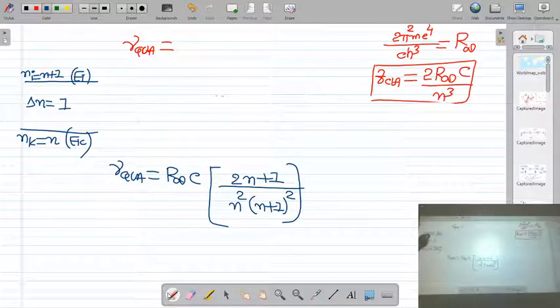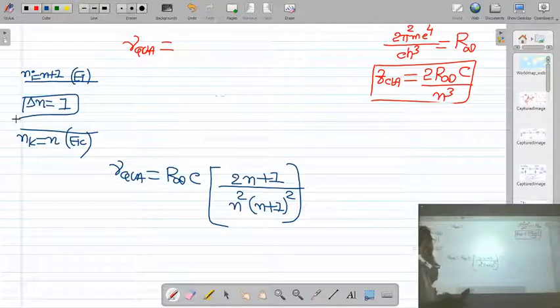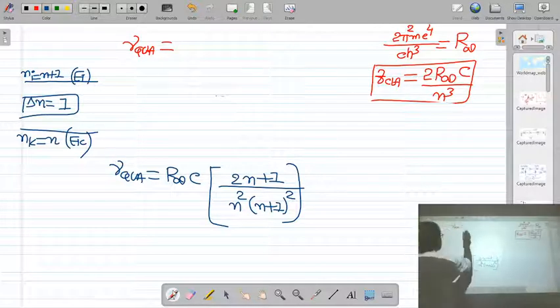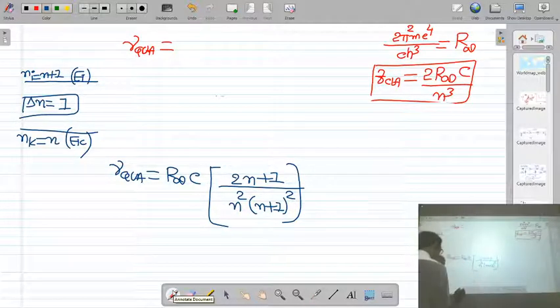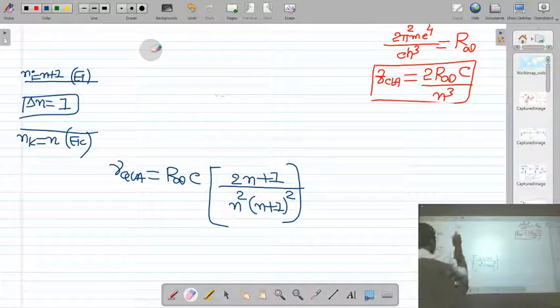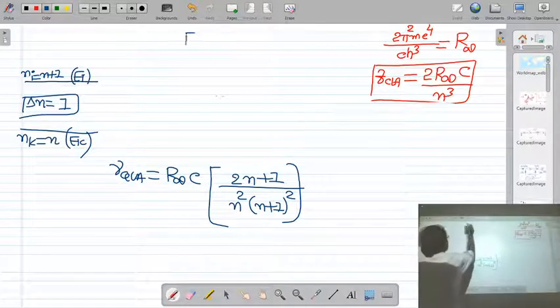If the upper level is n plus 1 and the lower level is n, then the difference of quantum number is 1. Okay? Then the quantum mechanical frequency is, for large value of n.